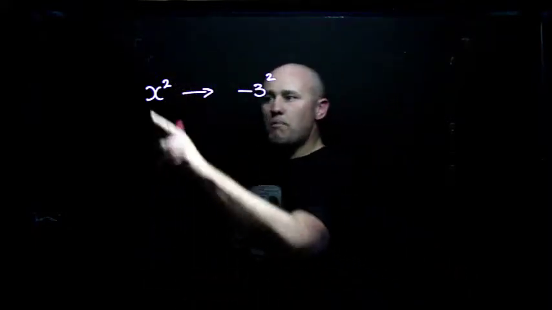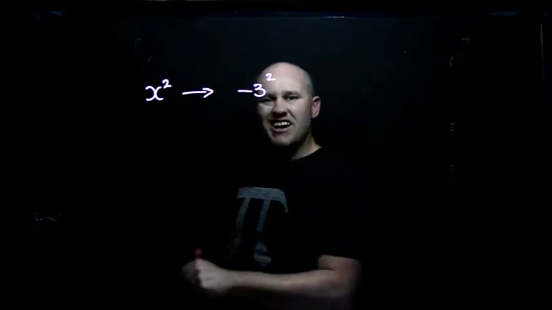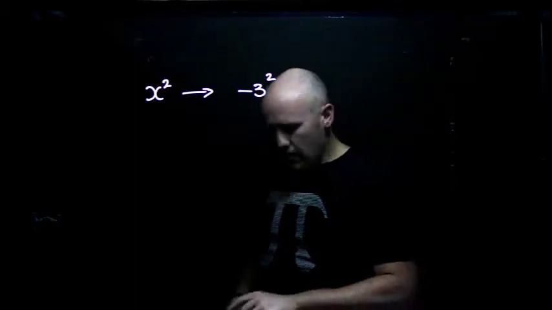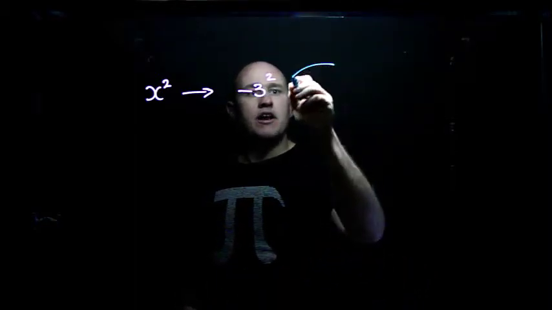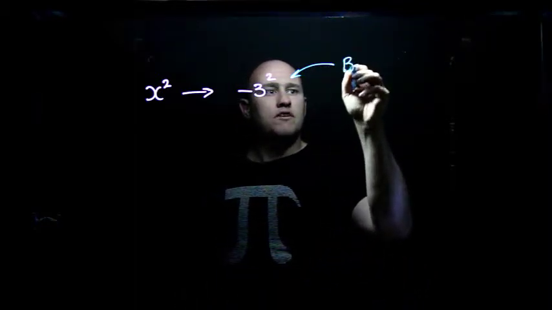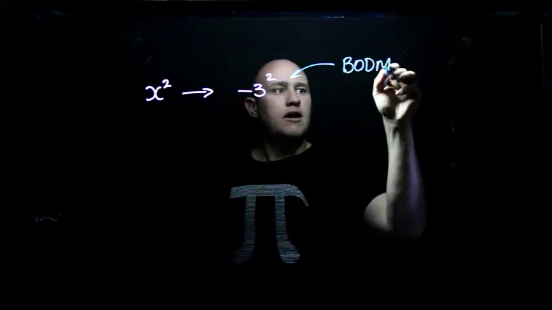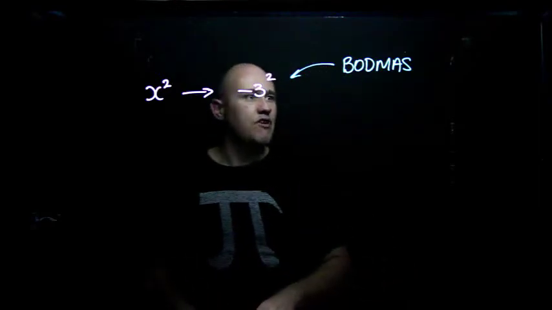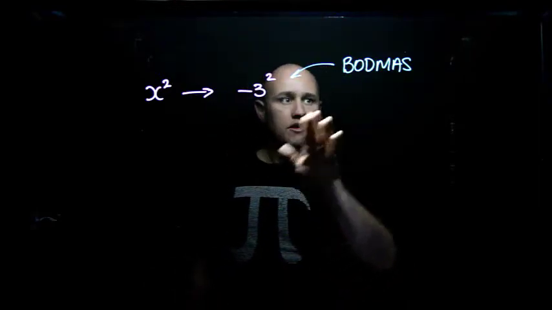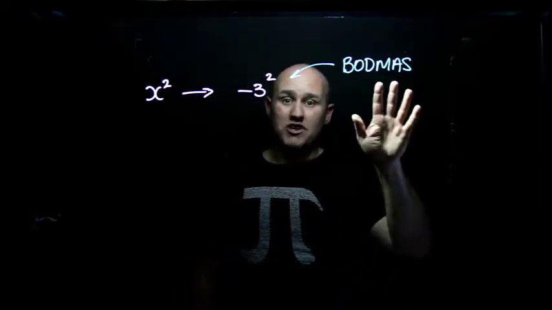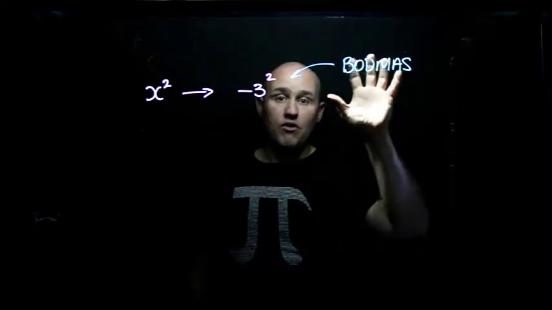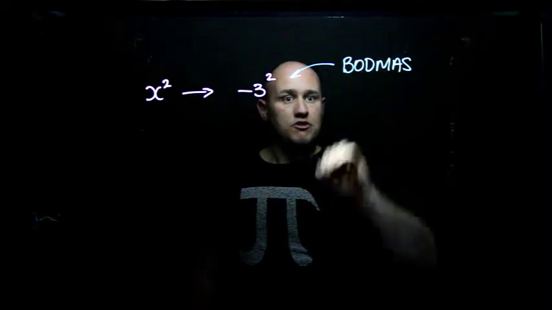So if we were doing some really basic substitution, we said, oh, let's let x equal negative 3, people might write this down. But what you have to remember is something you learnt in year 7 and 8. And that probably looks a little bit like this, BODMAS. Or maybe BOMDAS, or maybe PEDMAS, or whatever. There's lots of different variations on it. But the point here is that this tells us the order of operations that we do things in. And if you're putting something into a calculator, it is going to follow that rule very, very specifically.